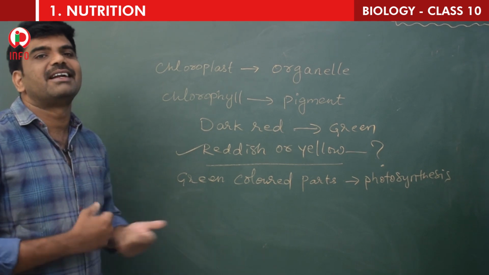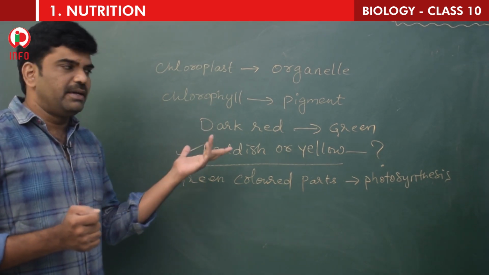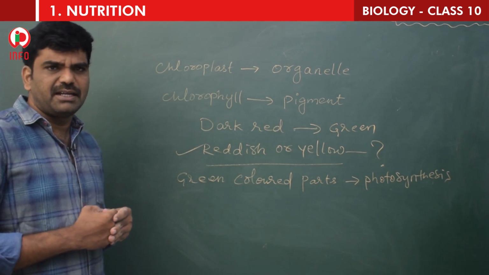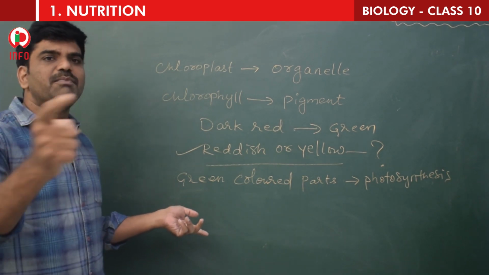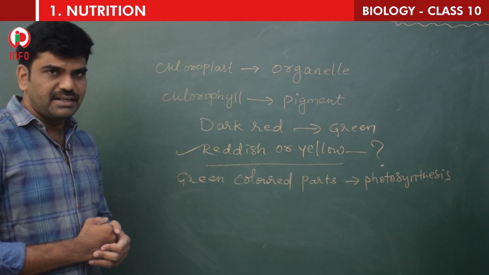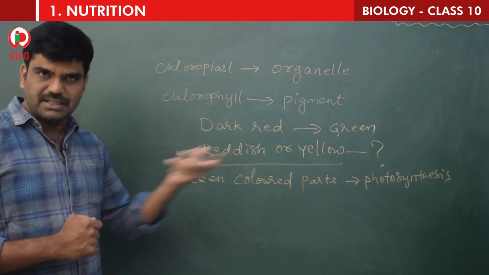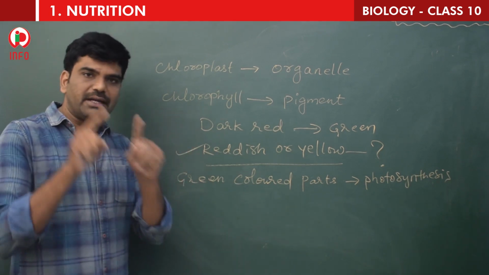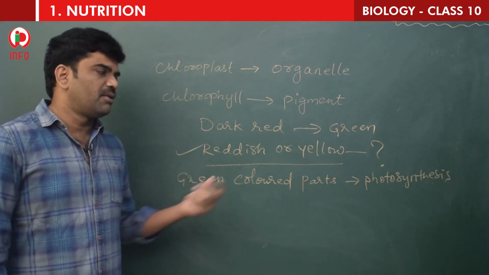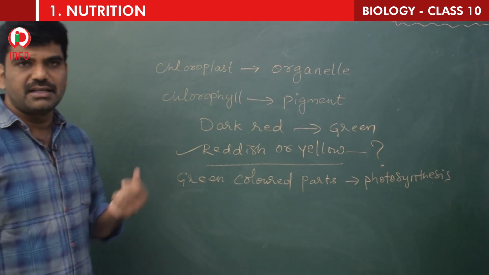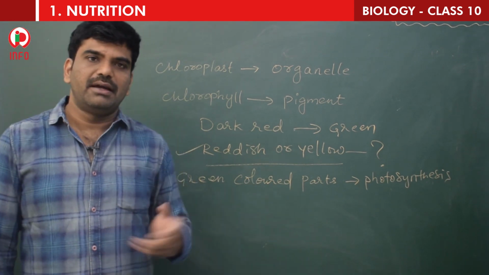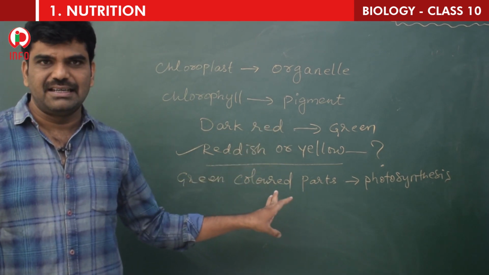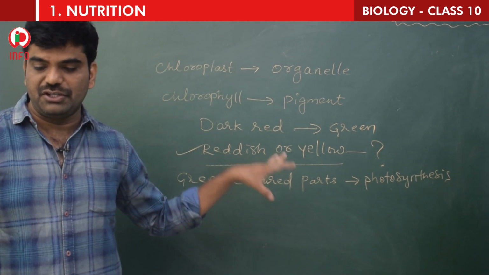Then what about the green colored animals? See children, you will see so many green colored animals. Yes or no? That means according to him, they also should perform photosynthesis. But is that right according to biology? Do animals carry out photosynthesis, children? No, they can't. But he told that only green colored parts. Then what about the green colored animals? So that is also wrong. So according to him, what he told is not exactly right. Okay, we should go in depth.